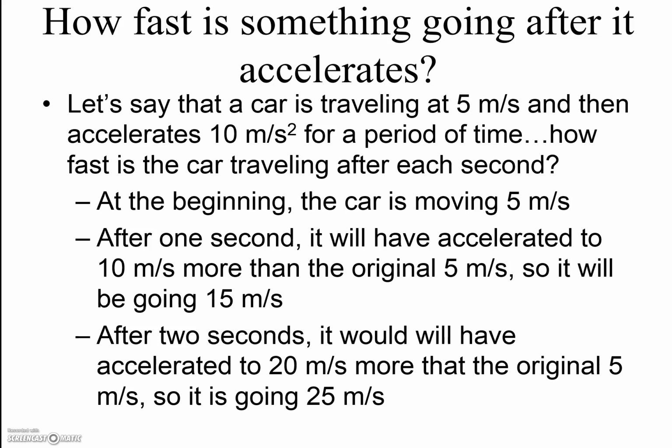So it'll be going 25 meters per second, and so on and so on. So if we have a car that's already moving, and we want to find out what its new velocity will be after it accelerates, we're going to find out how much it accelerates and add it to the original velocity.